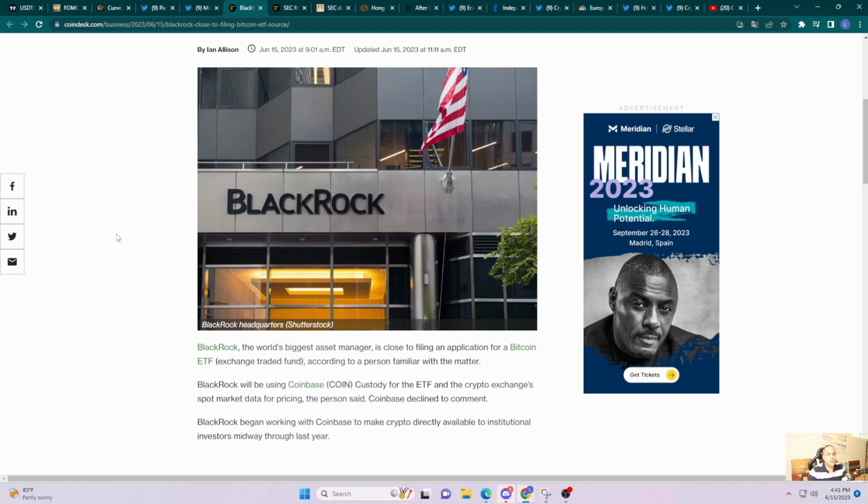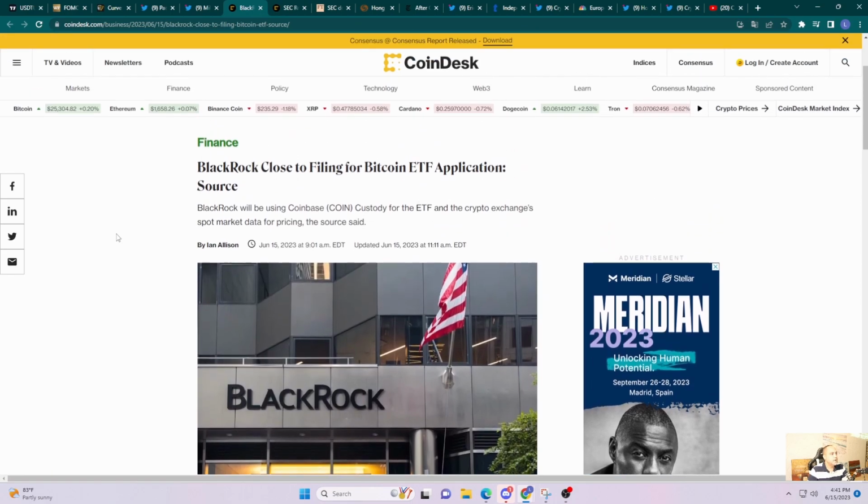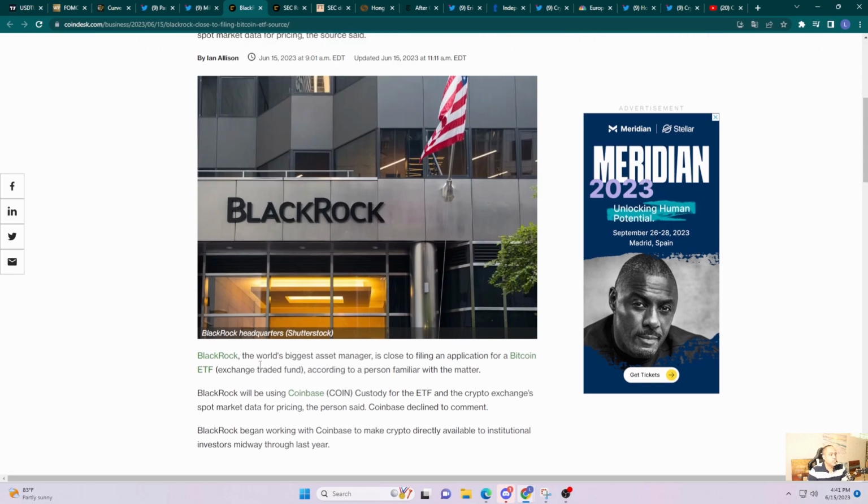BlackRock. So what's going on with BlackRock? Well, sources say that they're close to filing for a Bitcoin ETF. This is big news, and I take this mostly bullish. Now, BlackRock is the world's biggest asset manager, right? So I'm a little hesitant because, being so big, if they do get approved, they're just going to be sucking up a lot of Bitcoin, and it's going to make it harder for the regular retail person to start getting a hold of Bitcoin, right? But it is positive. We do want this kind of engagement, right?